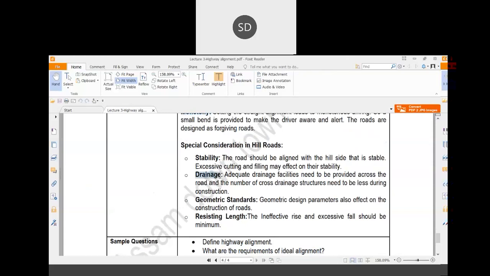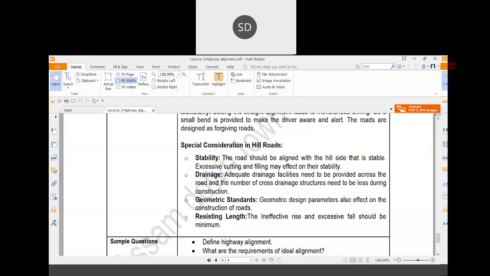The drainage structures. With the hillside, there will be many cross drainage structures. If a cross drainage structure can be avoided, in that case, you can avoid it. Otherwise, we have to build a culvert.